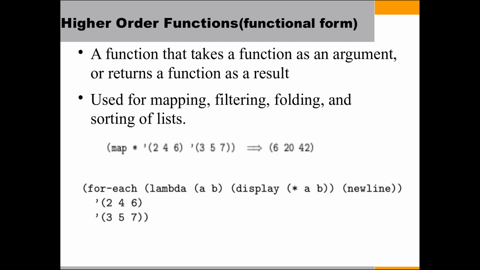Next is higher order functions. A function is said to be a higher order function if it takes a function as an argument or returns a function as a result. It's also called a functional form, and can also be said to be a function of a function, so the name higher order function comes. Higher order functions are used for mapping, filtering, folding or sorting of lists.